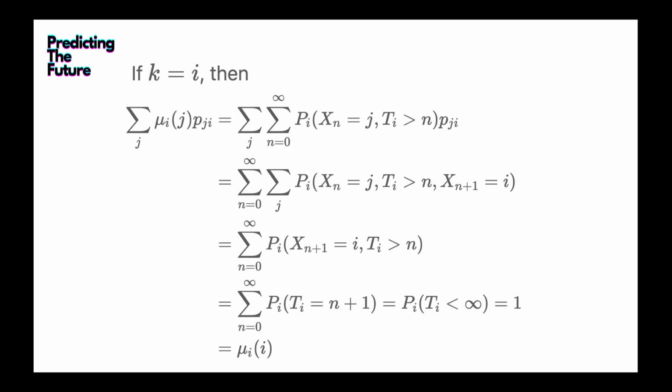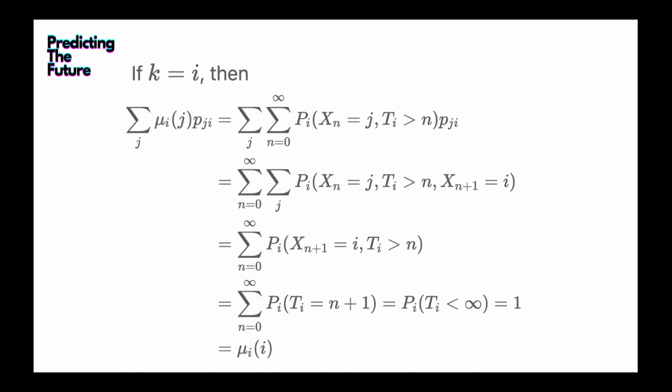So we already proved the case when k is not equal to i. Now the last thing we need to prove is when k is equal to i. The same way we expanded, we put the formula of mu_ij into this summation, and that becomes the same thing: the probability of X_n equal to j, X_{n+1} equal to i, T_i greater than n. Summing over j, the X_n equal to j term is gone. What we are left with is the summation of n equal to 0 to infinity of the probability P_i, X_{n+1} equal to i, T_i greater than n.